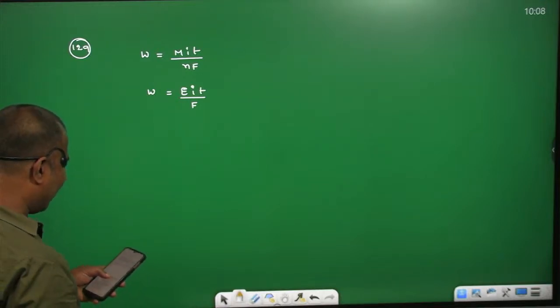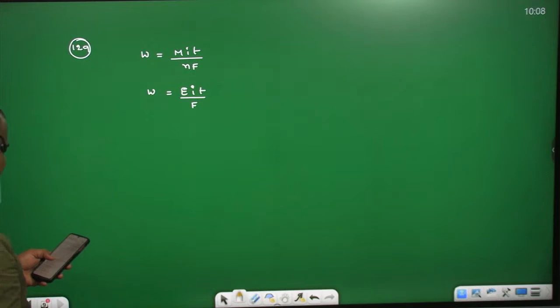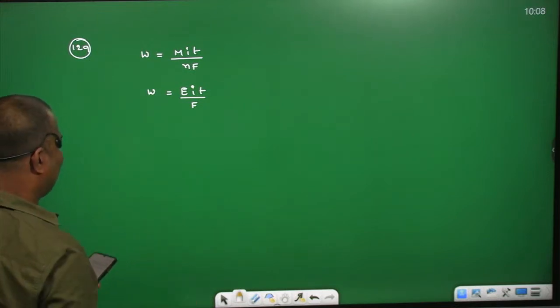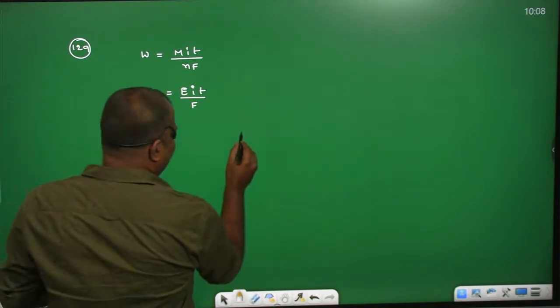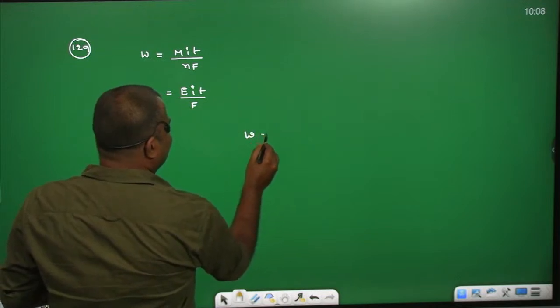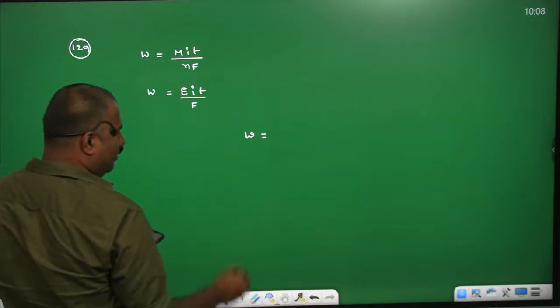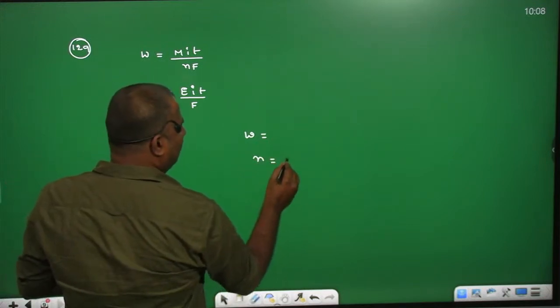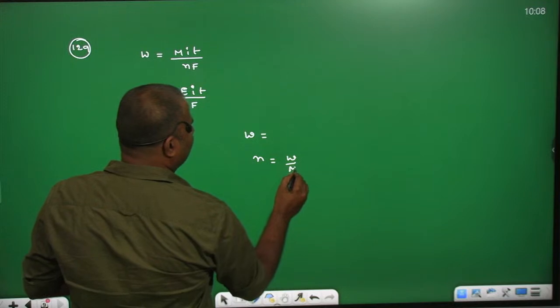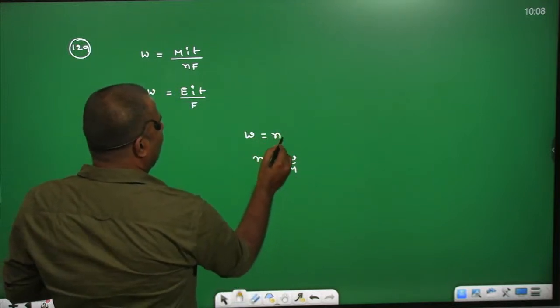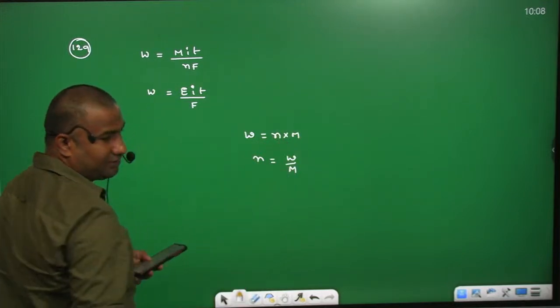If the total electricity required to deposit 1 mole of metal, 1 mole of metal means the weight of substance equals number of moles into gram molecular weight, because number of moles equals weight by molecular weight, then weight equals number of moles into molecular weight.